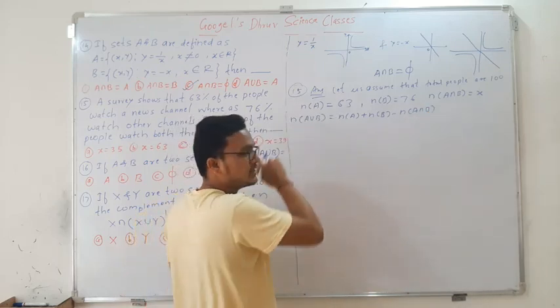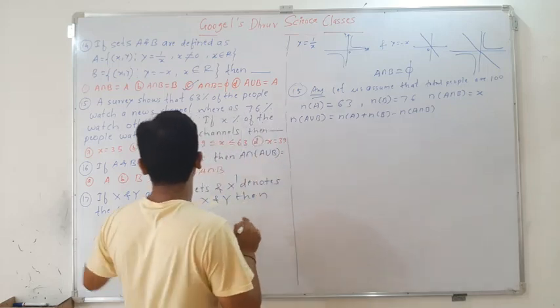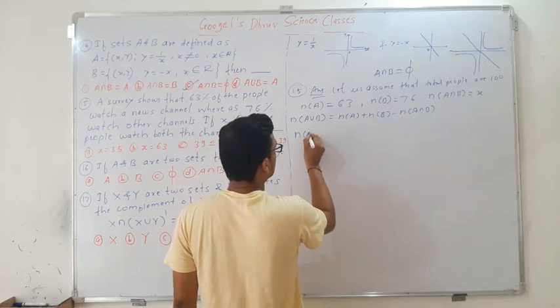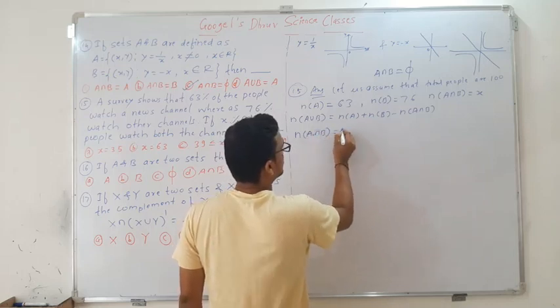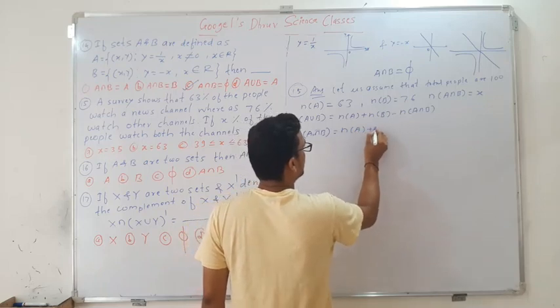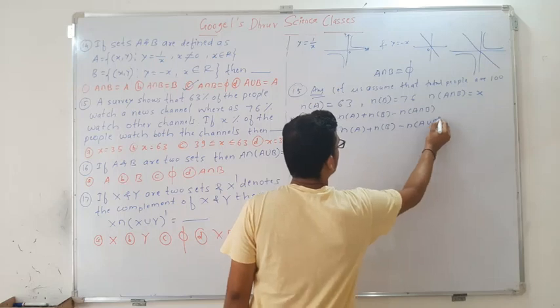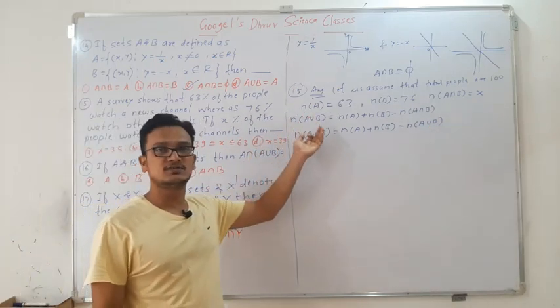Here we want the value of X, right? So I will write this formula as n of A intersection B is equals to n of A plus n of B minus n of A union B. In the first year theory exam also we have used these formulas, right?